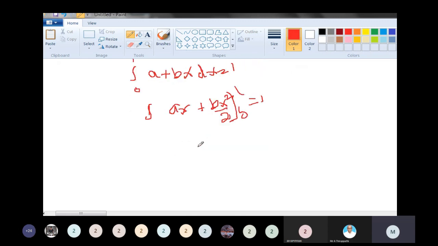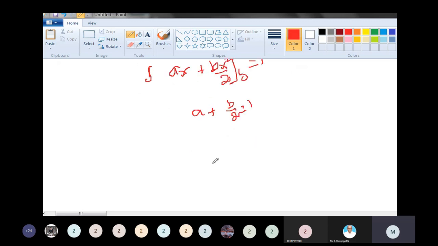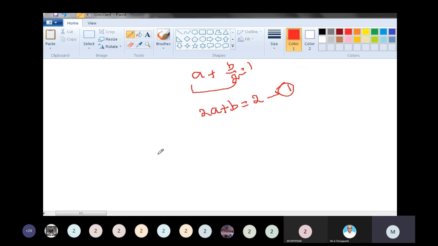Putting in the upper limit, a plus b by 2 is equal to 1. Taking the LCM 2, 2a plus b whole divided by 2. This is equation 1.